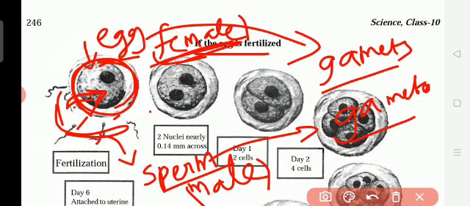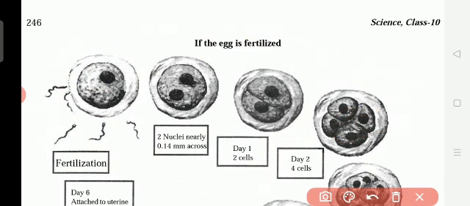Now after meeting, how is the growth taking place? Please write this. Two nuclei, nearly... Nuclei means in the sperm what is present? A nucleus is there, and in the egg also a nucleus is present. The nucleus is the important material which starts and helps the cell division, and it also carries the characters from the parents to the children. So here, two nuclei, nearly 0.14 millimeter across.